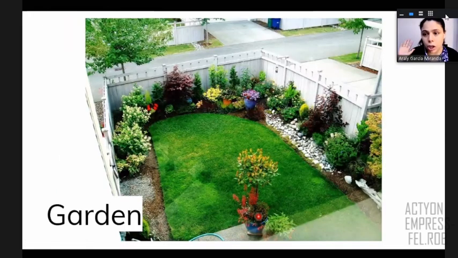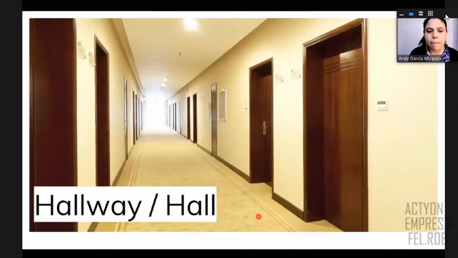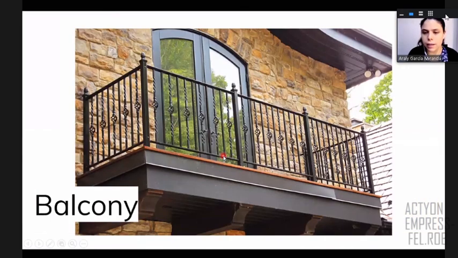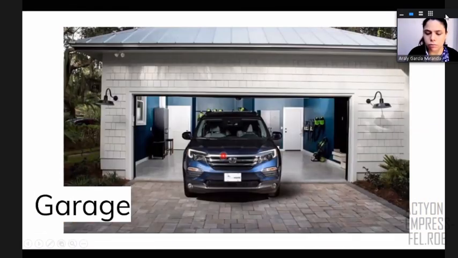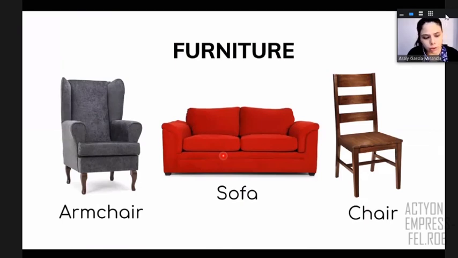Maybe you have a garden in your house, a small garden, a big garden, maybe. This one is more common, as you can see, when you live in a flat, right? Or it's similar to a hotel. But sometimes if you live in a flat, you have a hall and you can walk on the hall, right? And you have people living here, right? We have a balcony, right? A garage, right? Okay, so again, let me show you more vocabulary of furniture.